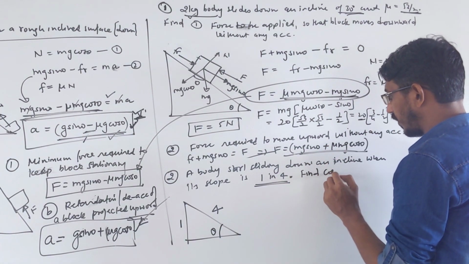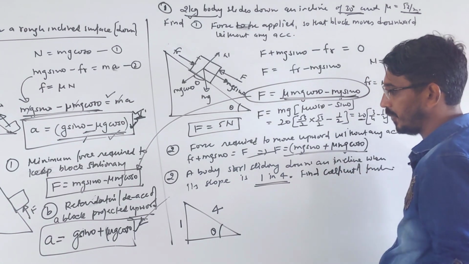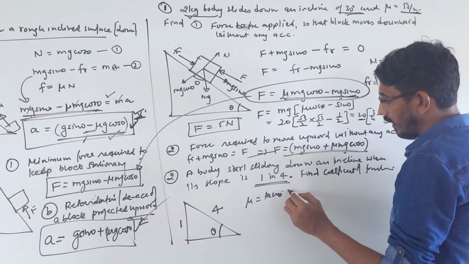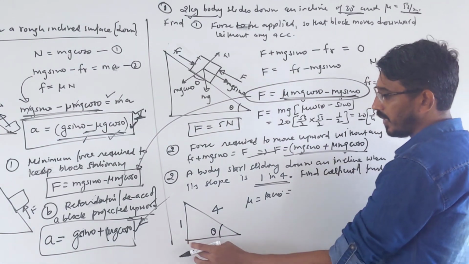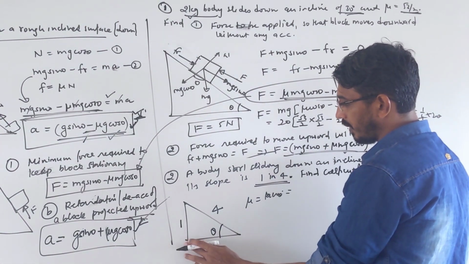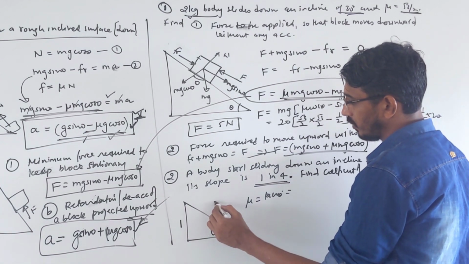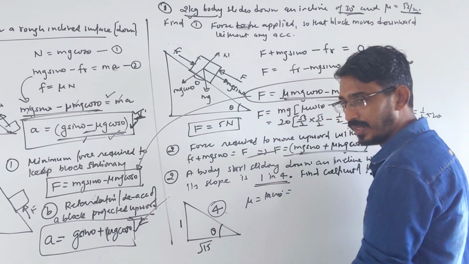Find the coefficient of friction. Suppose you have to find mu. Then we know mu is nothing but simply tan theta. Correct. And in this triangle, what is tan theta? Tan theta means you need that side, so you can use the Pythagoras theorem. So this simply becomes root of 16 minus 1, which is root 15.